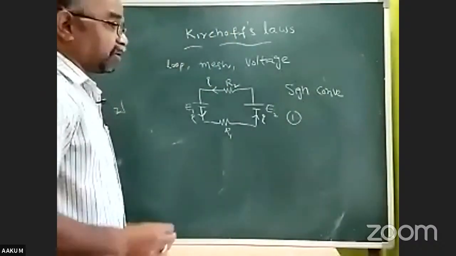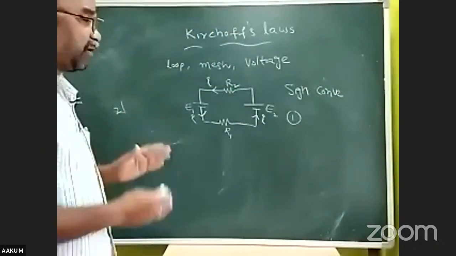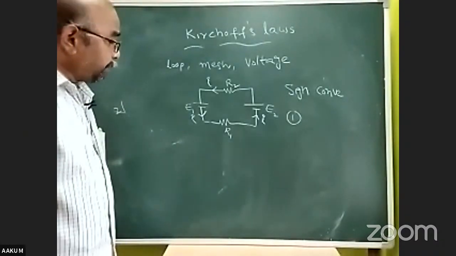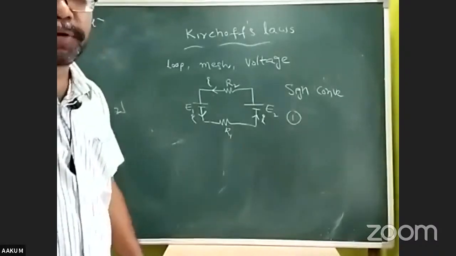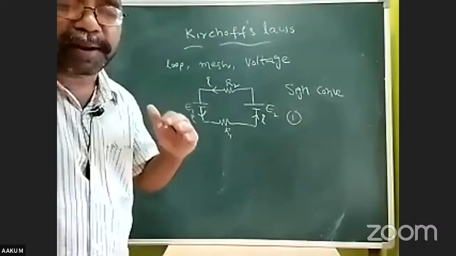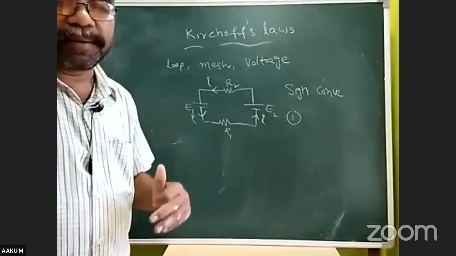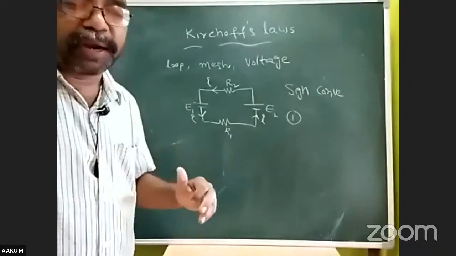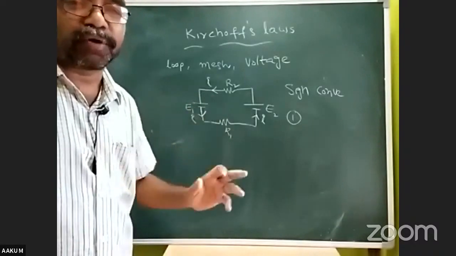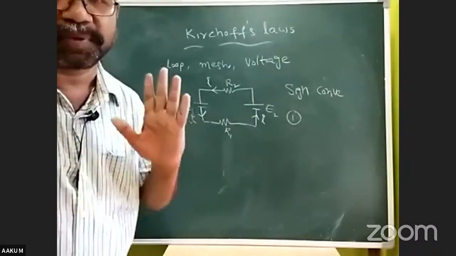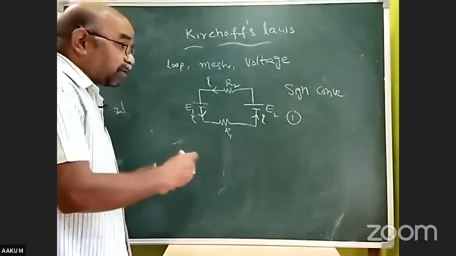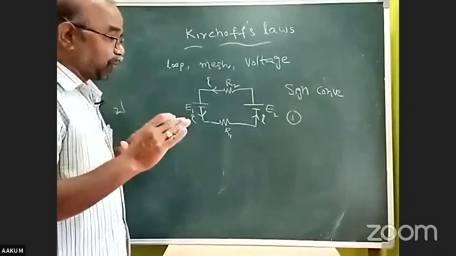The first rule in the sign convention is: whenever we enter into the cell, through whatever terminal we are entering into the cell, let us give that terminal's sign to the electromotive force of that cell, simply. Please observe here. What sign is to be given to the electromotive forces?